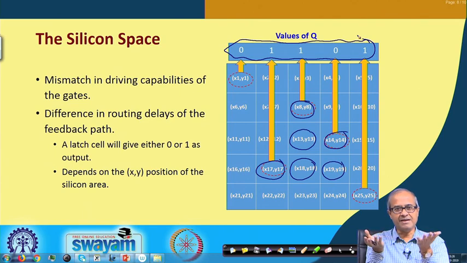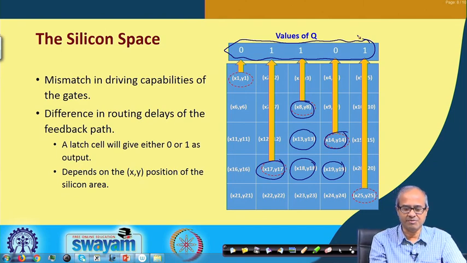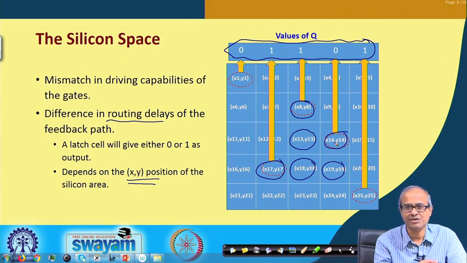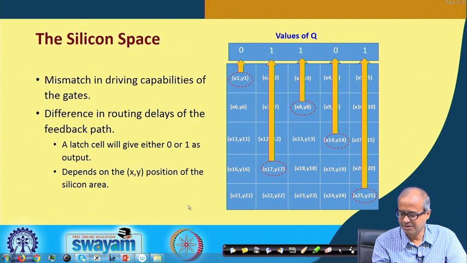Where you are mapping and how you are interconnecting will determine your final challenge response pair of that PUF, in terms of the SR flip flop that we have just talked about, right. The difference in the routing delays of these paths will determine whether the flip flop output will settle to 0 or 1. That will depend on which location you are placing the flip flop, the xy coordinates, right. Okay.